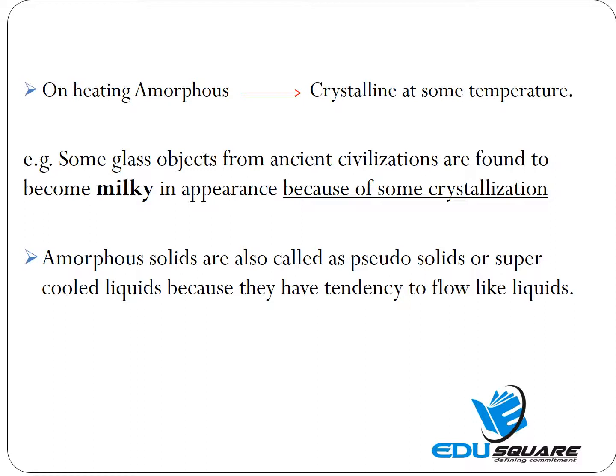We often find that glass panes fixed in the windows or doors of old buildings are somewhat thicker at the bottom than at the top. It actually flows down slowly with the changing temperature conditions, and as a result the bottom portion becomes thicker. In fact, due to continuous heating in the day and cooling at night, glass acquires somewhat crystalline characteristics. This is also called annealing of glass. Now we know why window panes are thicker at the bottom.